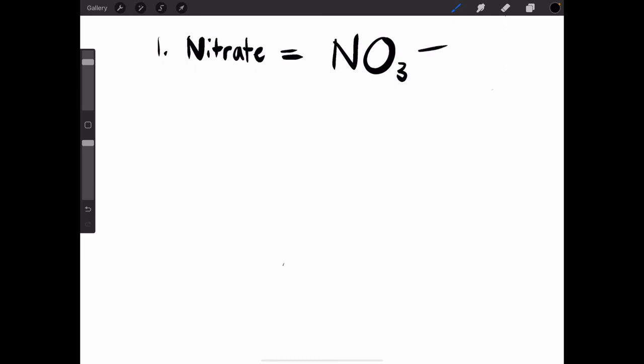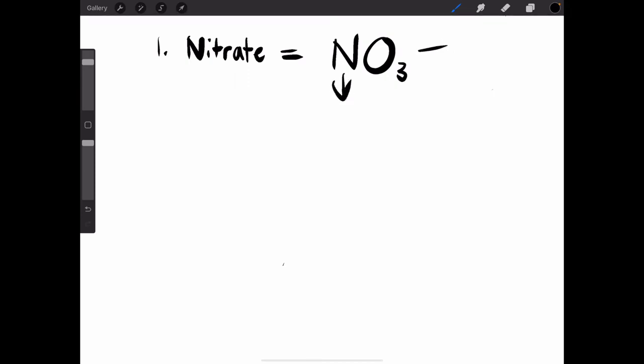Yeah. Here are the 9 main polyatomic ions you need to know. Number 1, nitrate. So nitrate's chemical formula is NO3 with a 1 minus charge.